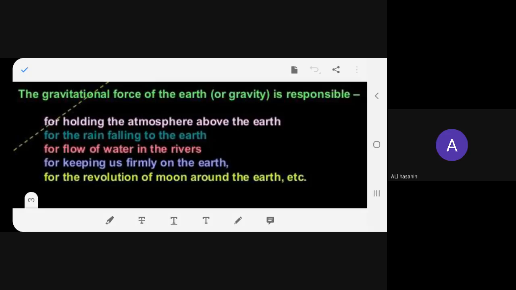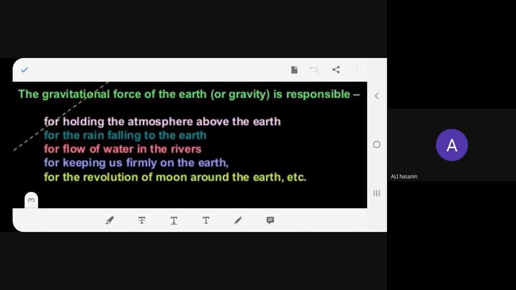Yes, please read it up. Okay, ma'am. The gravitational force of the Earth, or gravity, is responsible for holding the atmosphere above the Earth, for the rain falling to the Earth, for the flow of water in the rivers, for keeping us firmly on the Earth, for the revolution of the moon around the Earth, etc.